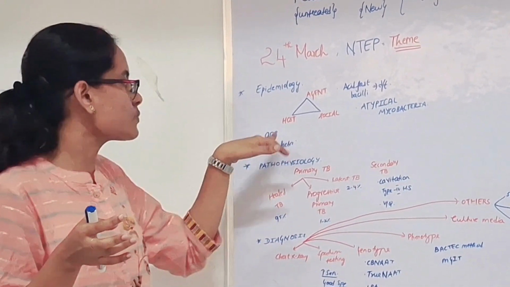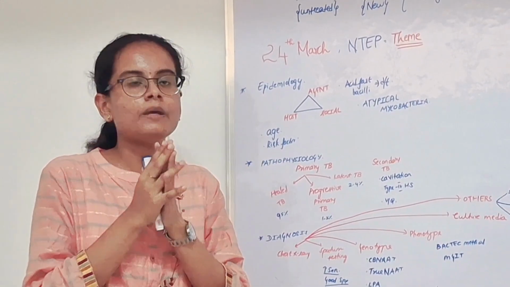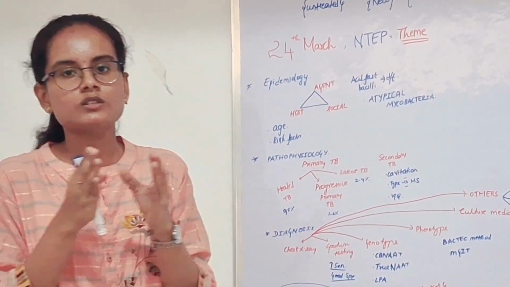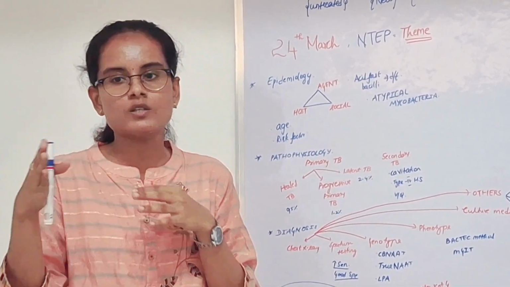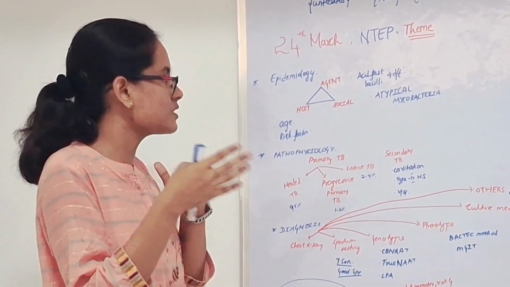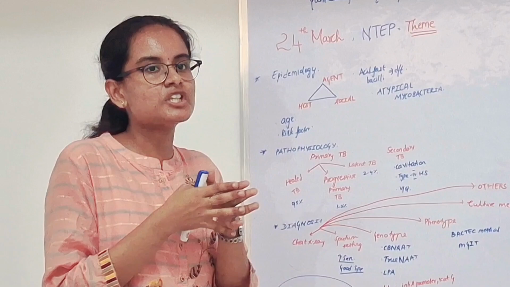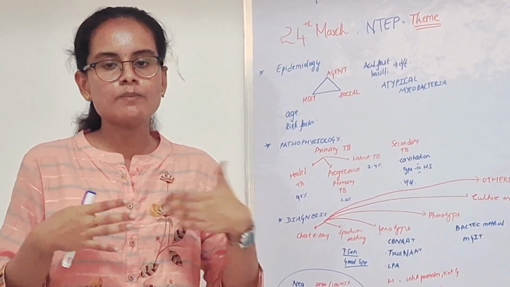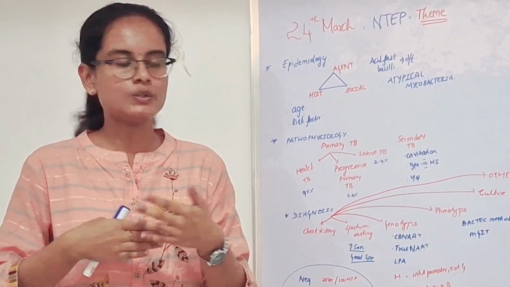And what are the host factors? Mainly age. The people who are prone to tuberculosis are those between 15 to 45 years of age. Mostly they are cases of undernourishment or malnourishment, which is a major risk factor. Among social factors are people living below the poverty line, that is, undernutrition and malnutrition.